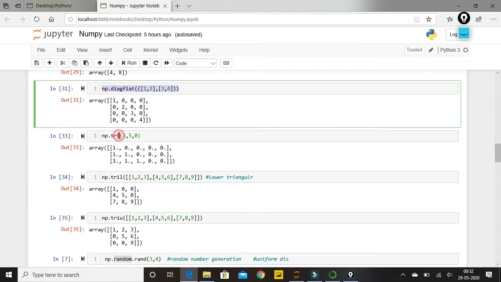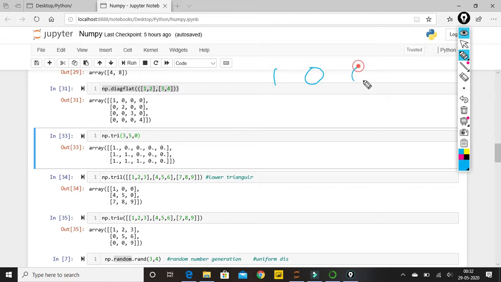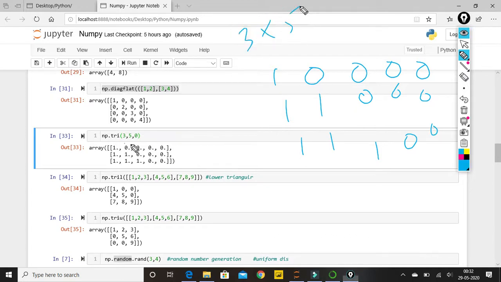Similarly we have this tri function. Okay, so let's see what this does. So we have 3, 5, 0. What it is doing is creating a 3 by 5 kind of array dimension, 3 rows and 5 columns. You'll be able to find it over here. Then 0 means from 0th index. Okay, let me show it to you. So it is giving me 1 0 0 0 0, 1 1 0 0 0, 1 1 1 0 0. So this is 3 cross 5. This is what 3 5 means.